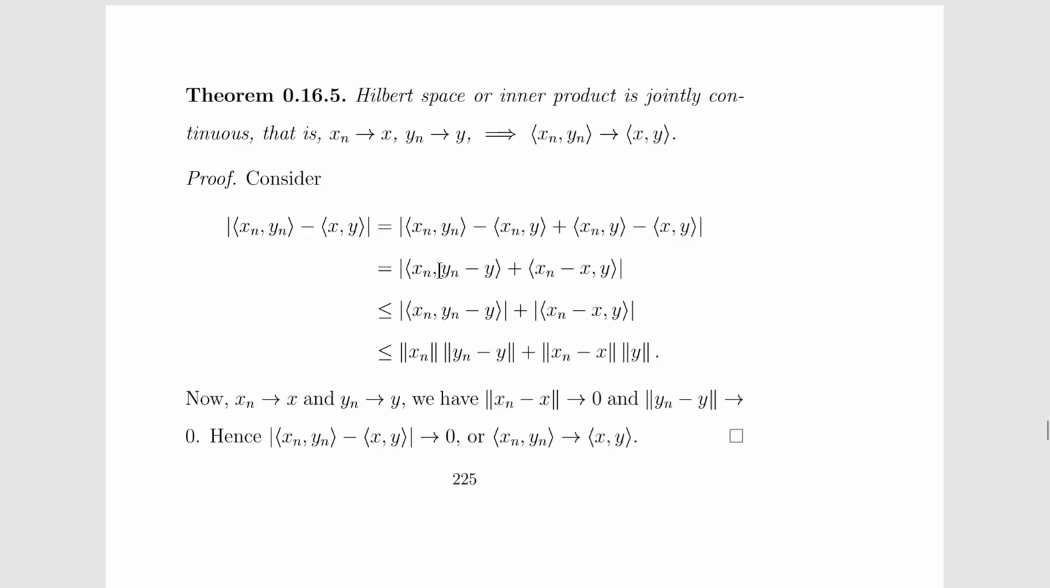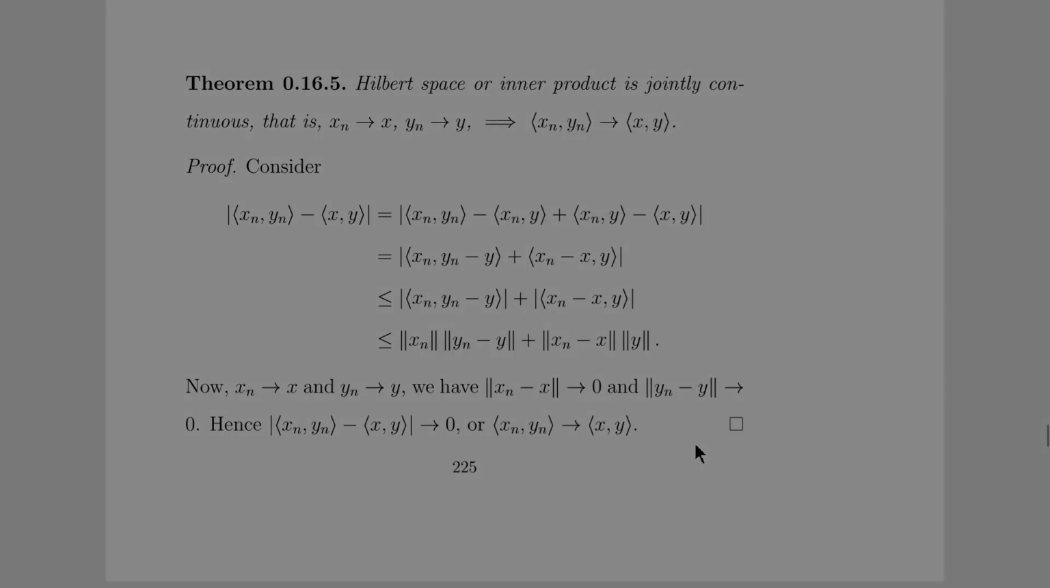plus the norm of x_n minus x times the norm of y. Further, we are given that x_n converges to x and y_n converges to y. So this part converges to 0, and x_n converges to x means this part converges to 0, or epsilon. So we can say that the inner product of x_n and y_n converges to the inner product of